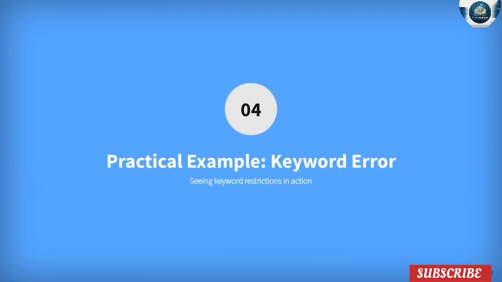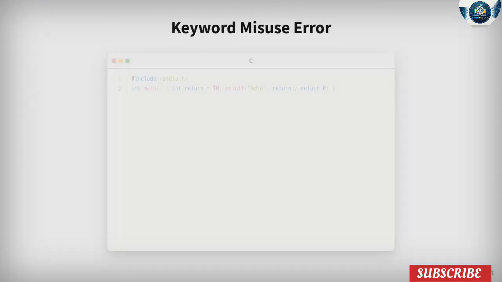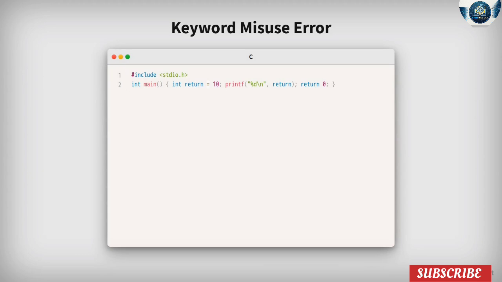Understanding rules is one thing, but seeing them in action makes the lesson stick. In this topic, we'll look at a real example of what happens when you try to use a keyword as a variable name in C. Here's how the C compiler responds when a keyword is used as a variable name. This example demonstrates the importance of following keyword restrictions.